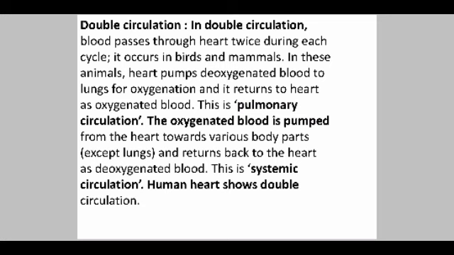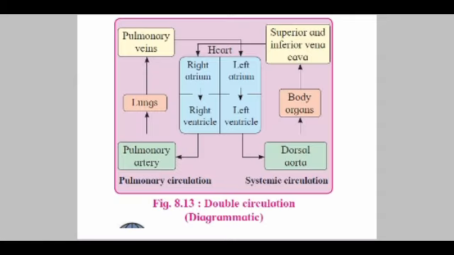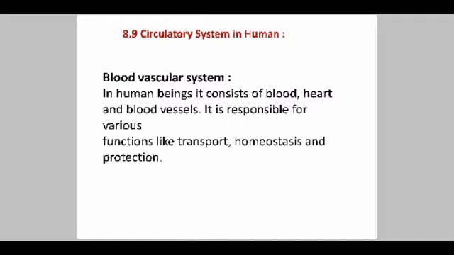The pulmonary trunk, that means right and left pulmonary artery, carries blood from the right ventricle to the lungs, where the exchange of gases takes place. The oxygenated blood from the lungs returns to the left atrium of the heart through two pulmonary veins, one from each lung.